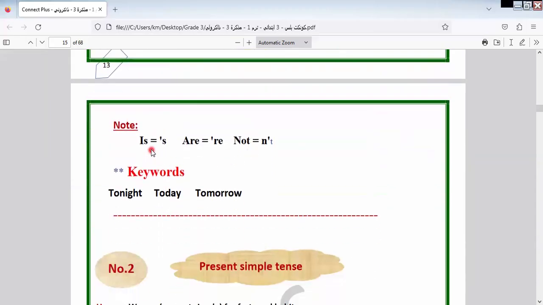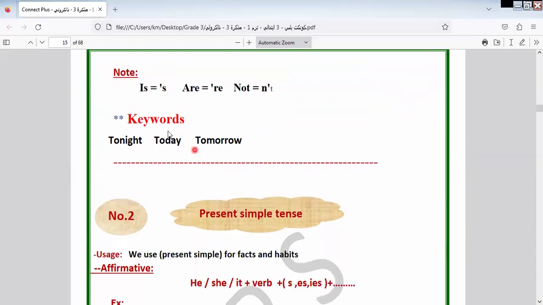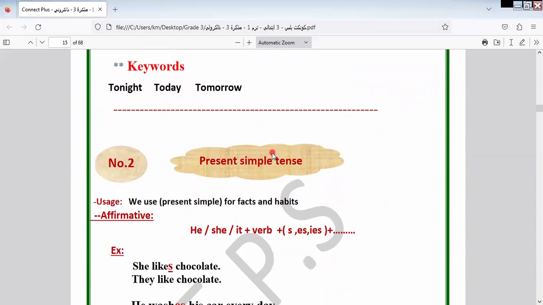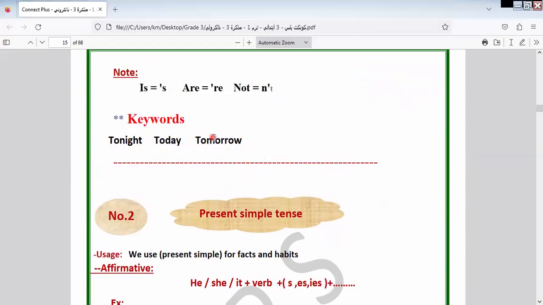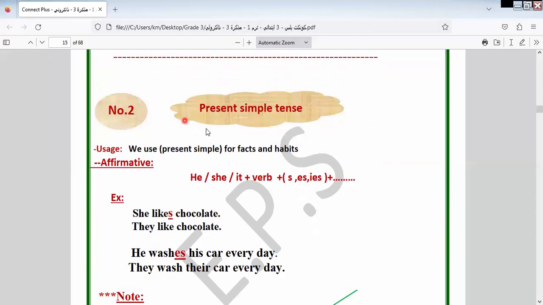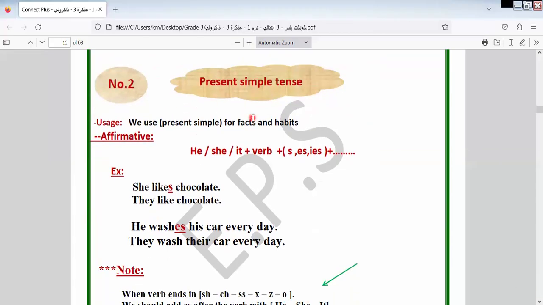Here is the abbreviation of is, putting an apostrophe and putting s like this. This is called abbreviation when we write is or not. Here we have keywords: tonight, today, tomorrow. These are the keywords for expressing the future. Here is the present simple tense. Let's go to the present simple tense.